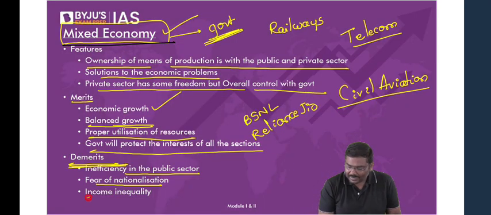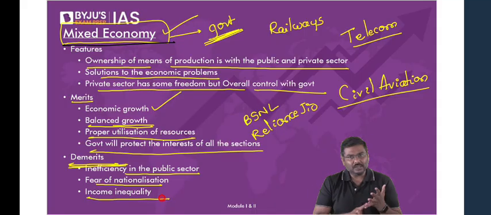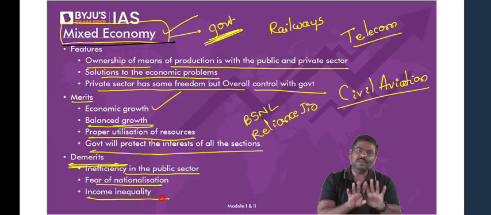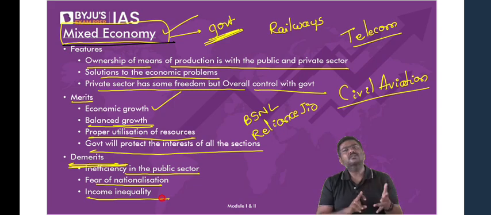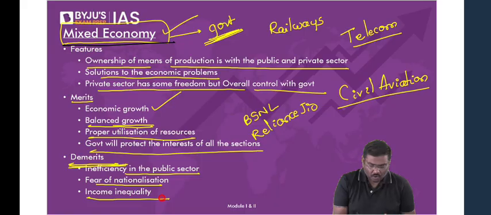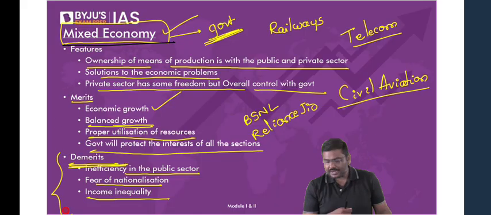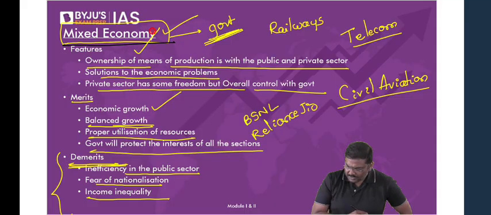And finally, income inequality as well as wealth inequality. Income as well as wealth inequality will be present in a model of mixed economy. Best example, India. Don't you think in case of India, there is income inequality as well as wealth inequality? Yes, both are present in the Indian economy. So all these are certain demerits associated with a mixed economy. Any problem with this?